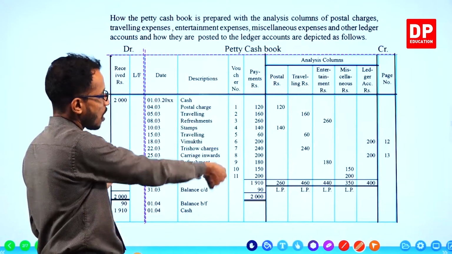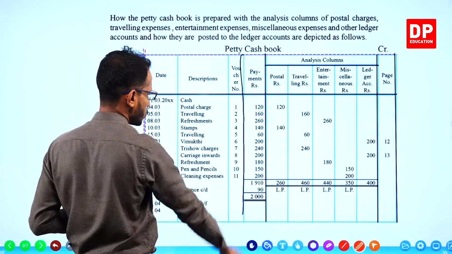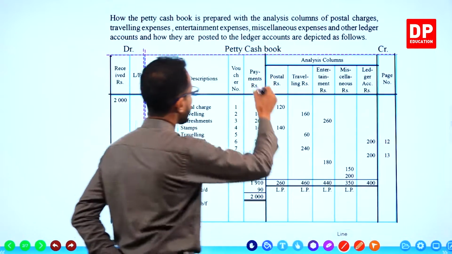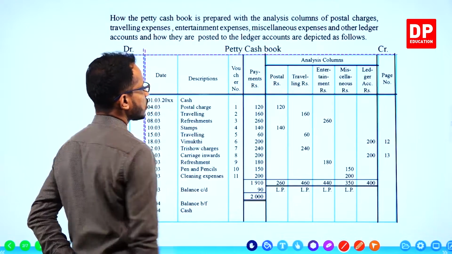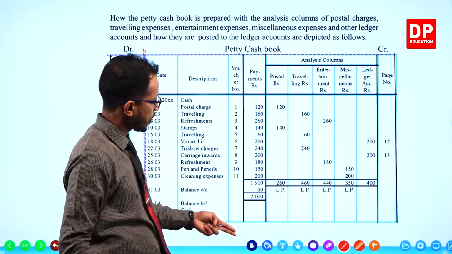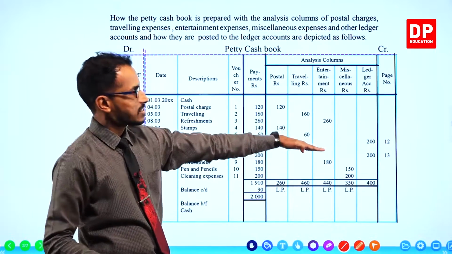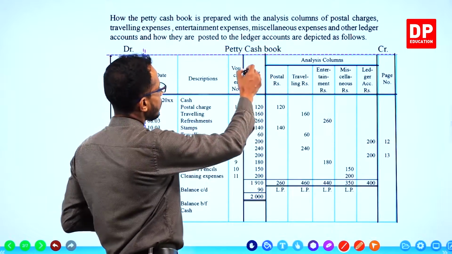Description column, voucher number, payments. There is a separate column for payments. Next to the payments column only, you get the analysis columns.